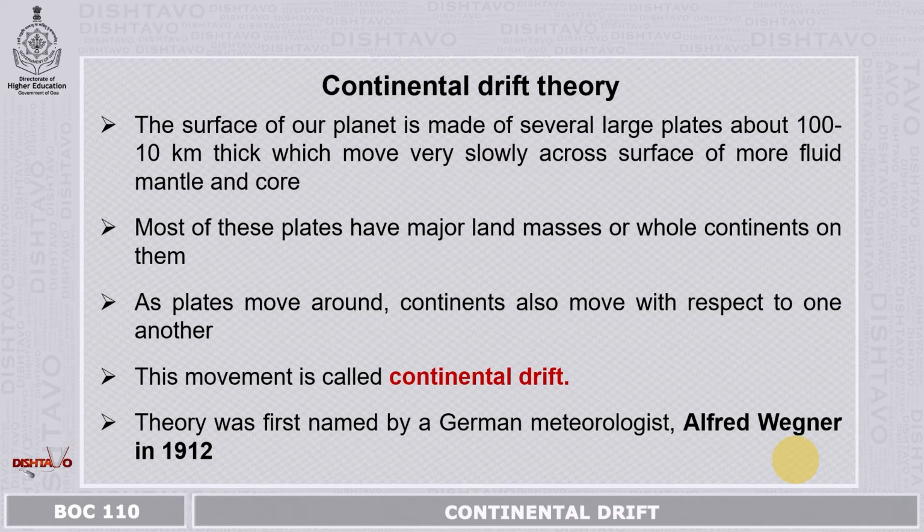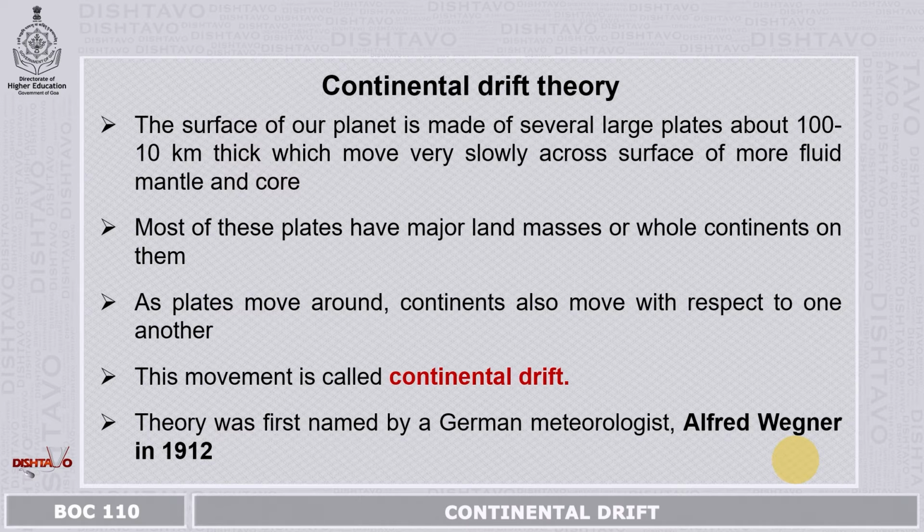Most of these plates, or parts of the Earth's crust, have oceans and also continents lying on them. As plates move around, continents also move with respect to one another. This causes the shapes of oceans also to change. So this theory of movement of plates and continents is called continental drift theory.